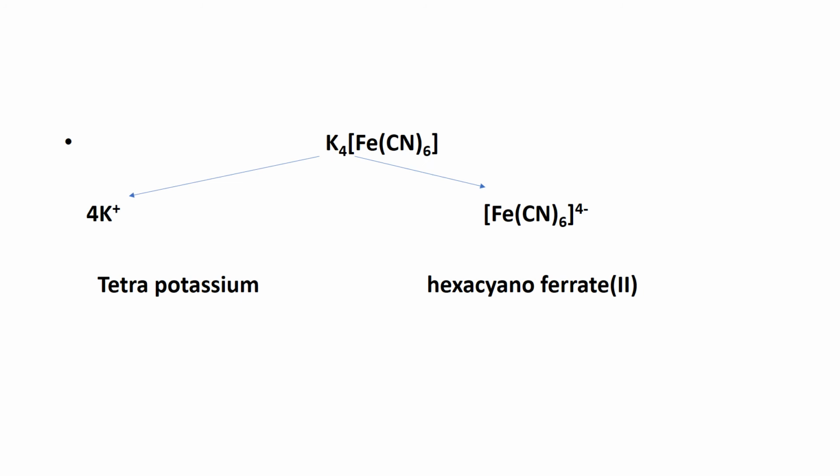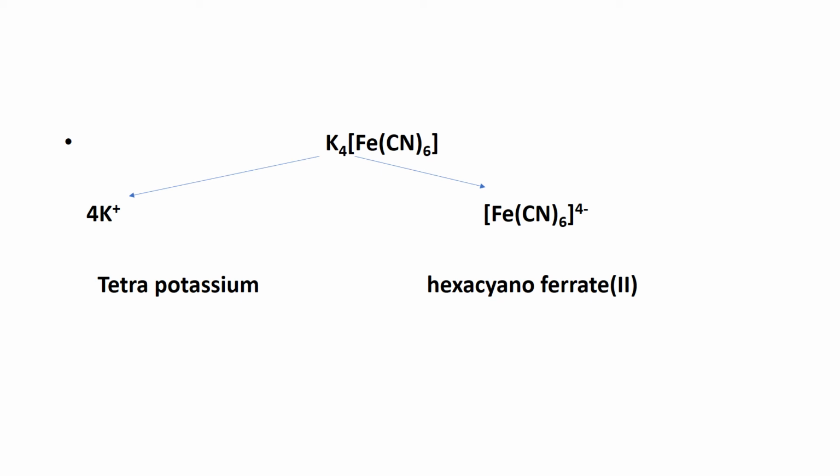In this slide, we can see the complex K4[Fe(CN)6]. The positive part comprises 4 potassium ions and the negative part comprises [Fe(CN)6] having a charge of 4-. We name the positive part, that is tetrapotassium. This is followed by the negative part, which is a complex ion.